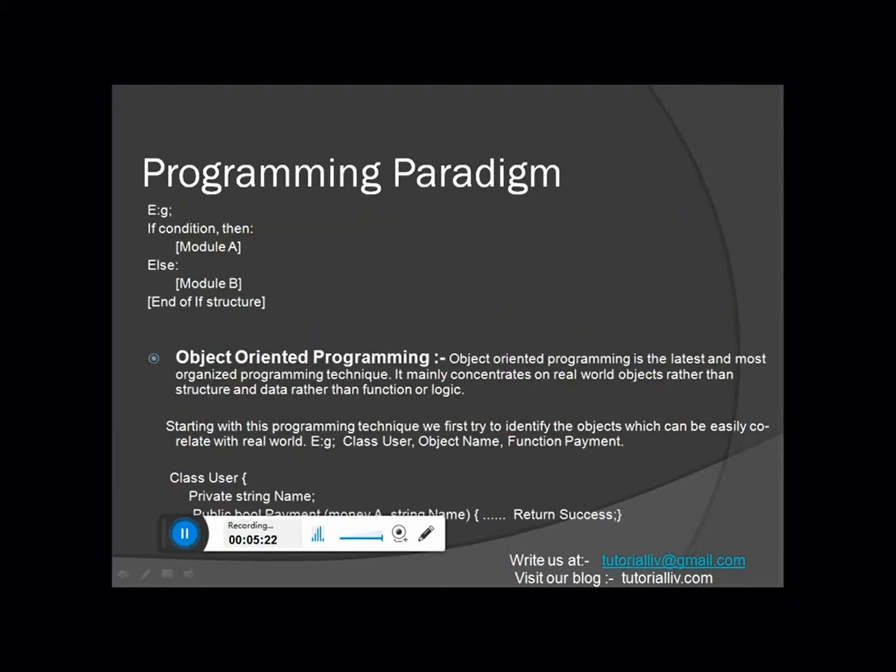So we have discussed the procedural programming language. Here is an example of procedural programming language. We have some sequence, selection and iteration logic in this programming language, which helps us to achieve our goals, but it is still too far from the real world. If we have to provide a conditional, we can write if condition then module A in any lines of code, else module B, and end of structure. These are all written in simple English, so a human being can understand, but it is not interacting with the real world.